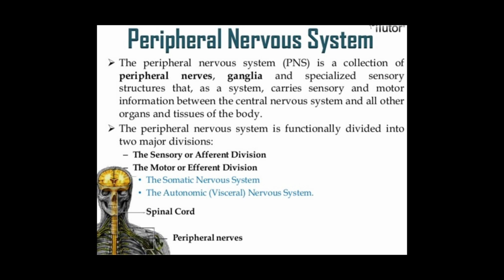The somatic nervous system is responsible for receiving and processing sensory input from the skin, muscles, joints, eyes, nose and ears, as well as the voluntary contraction of skeletal muscles. The autonomic nervous system carries impulses from the central nervous system to ganglia, smooth muscles, cardiac muscles and various membranes. It stimulates the glands and organs.